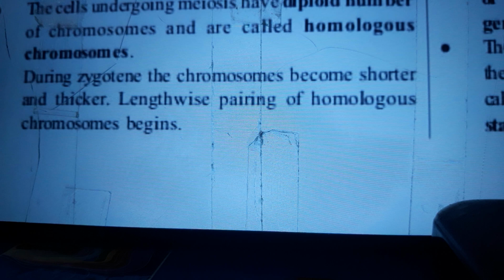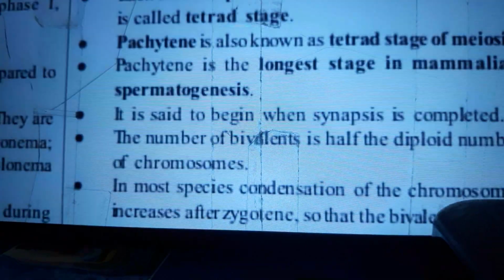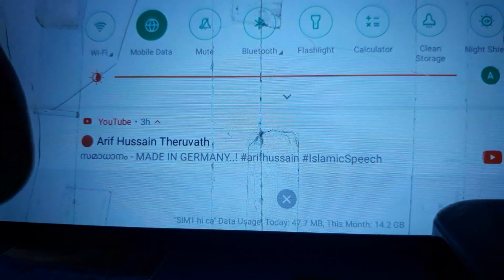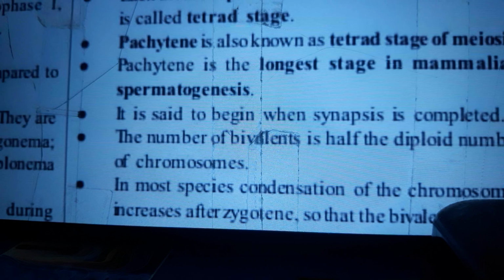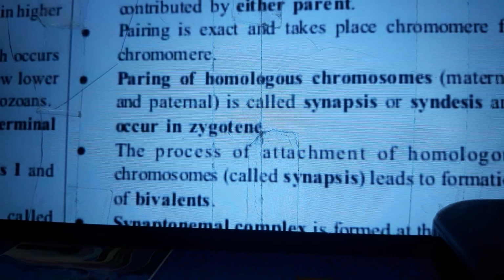During zygotene, the chromosomes become shorter and thicker lengthwise. Pairing of homologous chromosomes begins. Each chromosome of the homologous pair is contributed by a parent. Pairing is exact and takes place chromomere for chromomere. Pairing of homologous chromosomes, maternal and paternal, is called synapsis or syndesis and occurs in the zygotene.